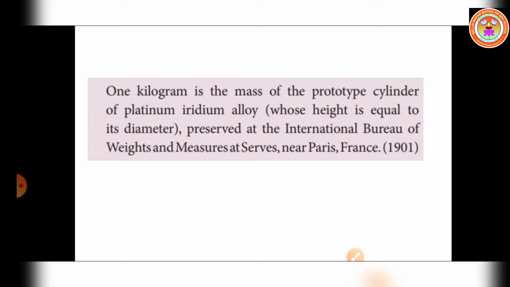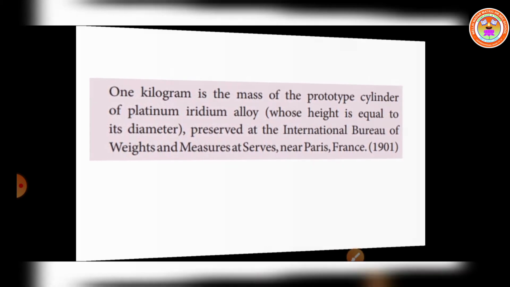It's preserved at the International Bureau of Weights and Measures at Sèvres near Paris, France. In 1901, they derived the definition of the 1 kilogram. So the prototype cylinder is kept in the International Bureau, that is Paris. That mass only we have to take as 1 kilogram.